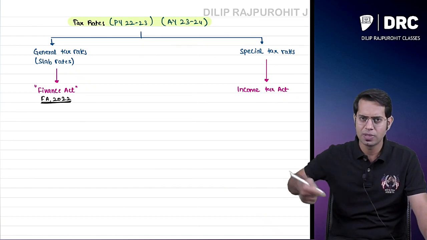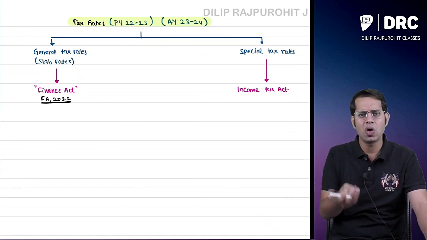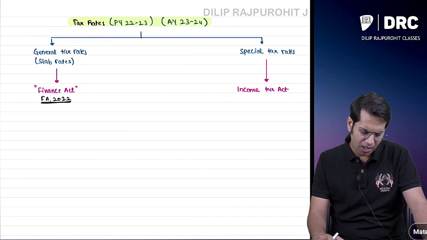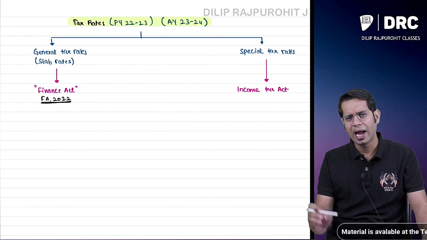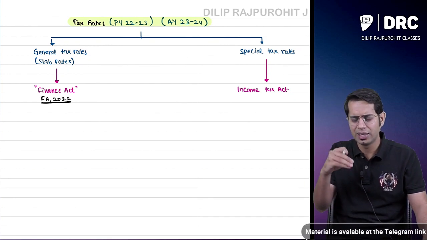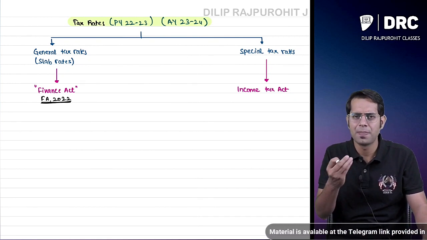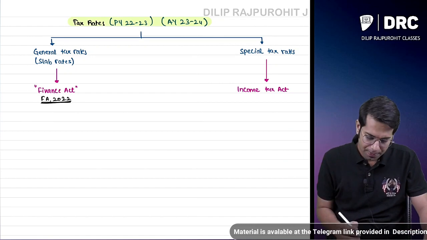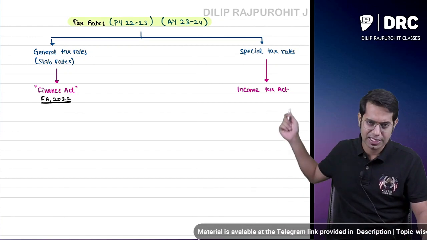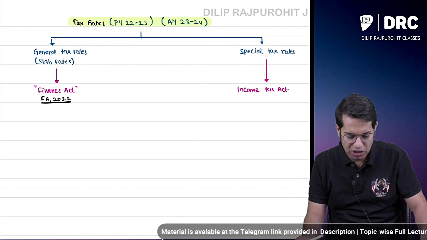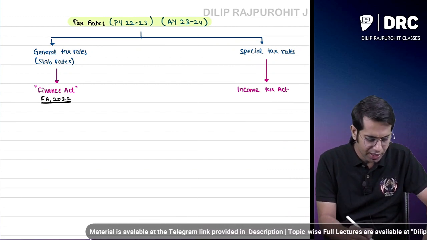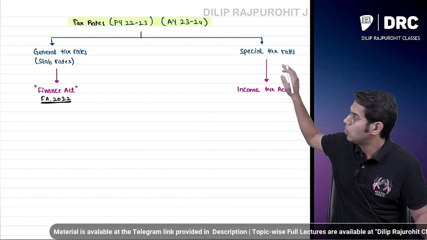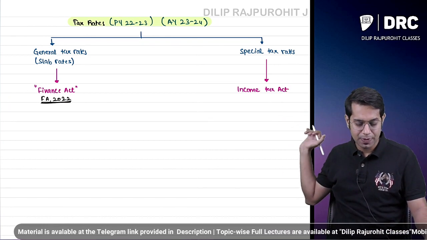The Finance Act or the budget comes every year, whereas the income tax law came in way back in 1961, and if they feel there is a need to make some amendment or change, they will make it. But generally the tax rates on these special incomes will not change. Now let me first give you the details of the special tax rates.